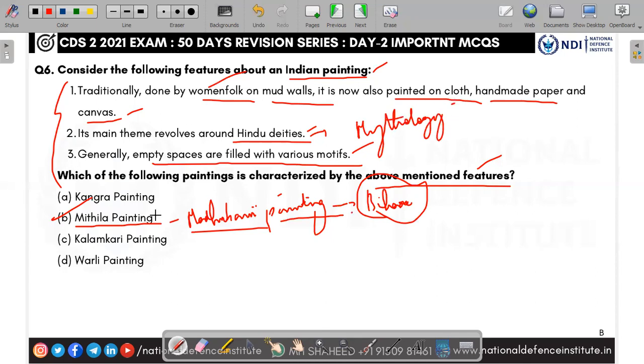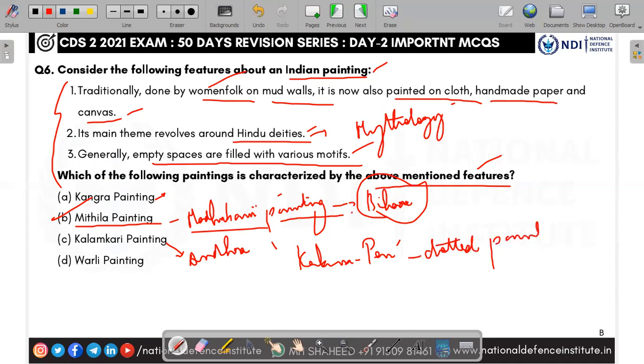And Kangra painting is in Uttarakhand and Himachal Pradesh, in the north. Kalamkari painting is in Andhra, because kalam means pen. It is a dotted painting. So the Kalamkari painting is related to Andhra.